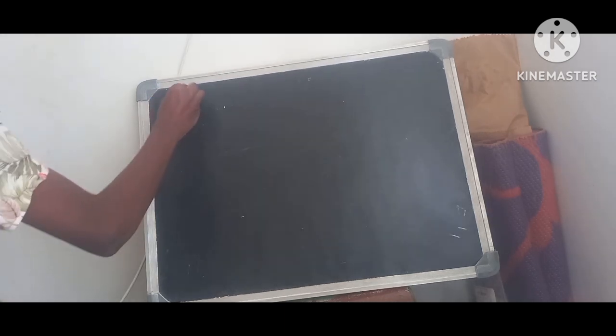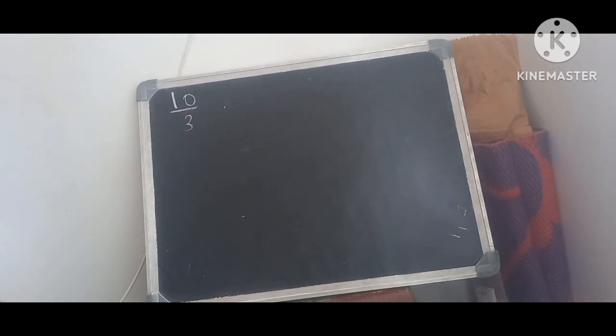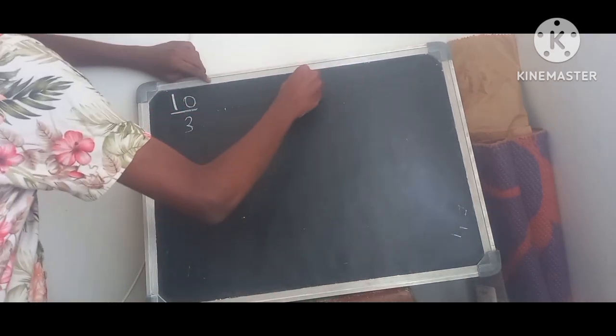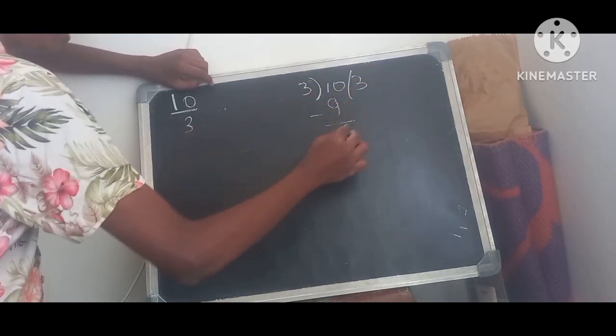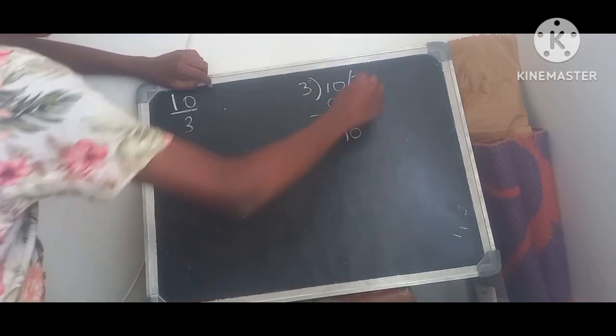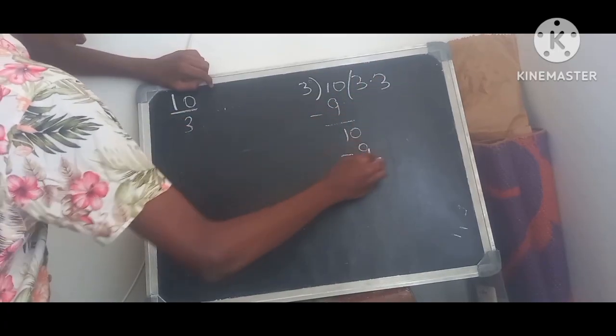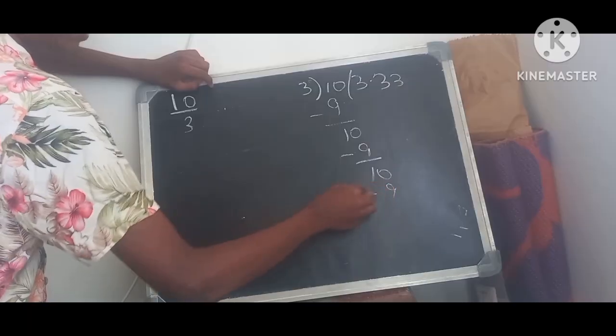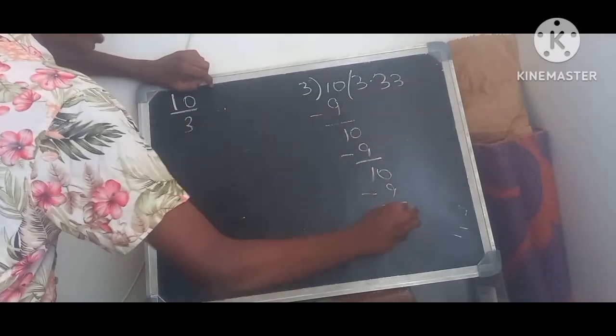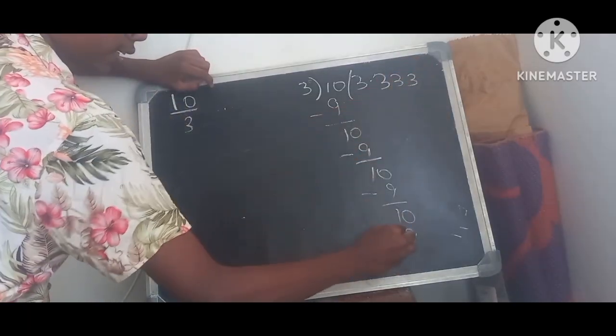Now we are going to solve certain questions which help us understand the decimal expansions. The first question is 10 divided by 3. When you divide 10 by 3, what do you get? 3 threes are 9, then remainder 1, put a decimal point and we get 10. Again 3 threes are 9, again 1, and again it goes.